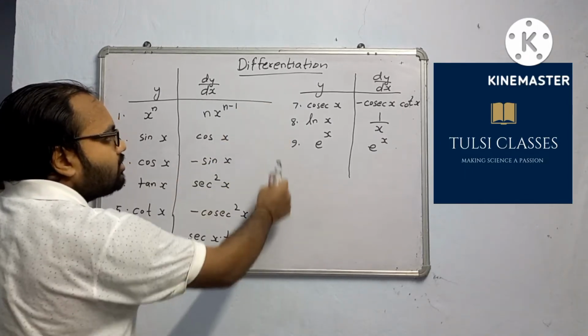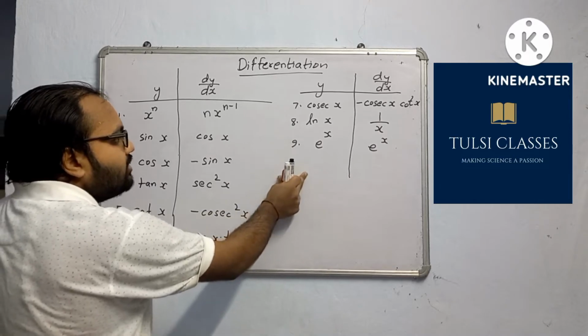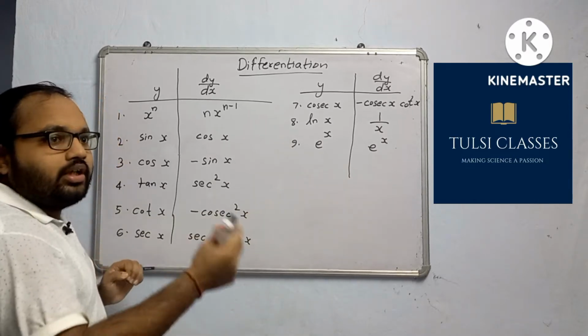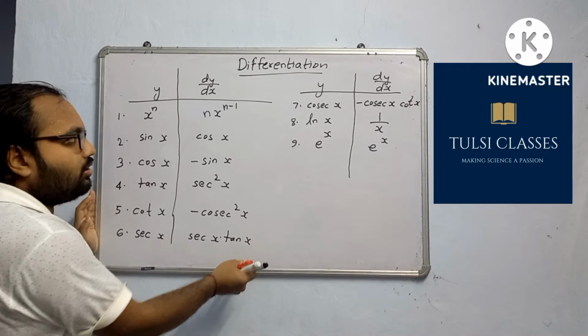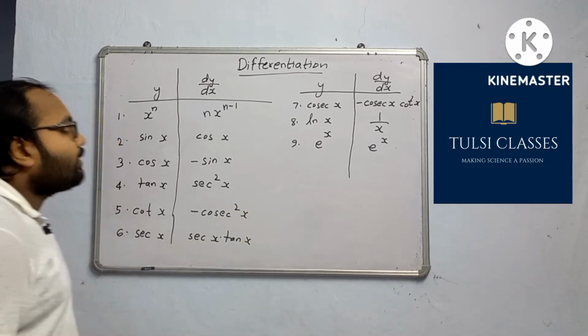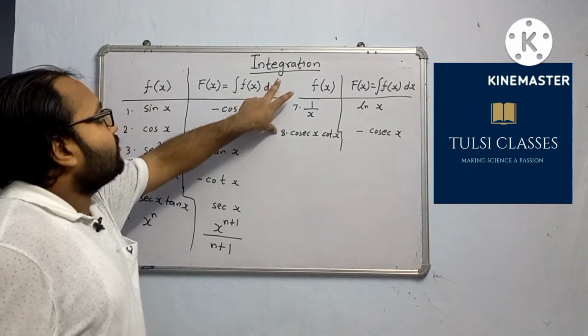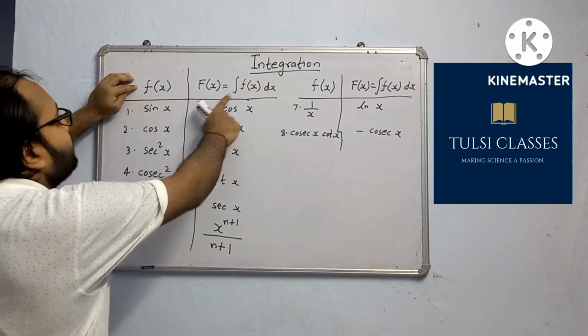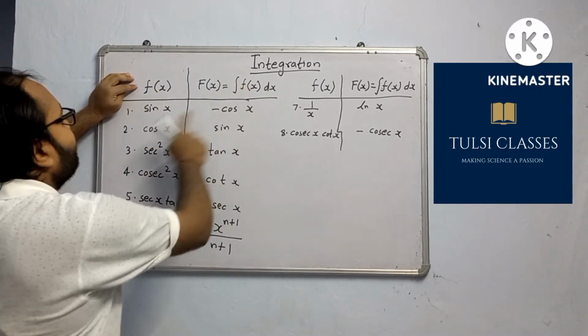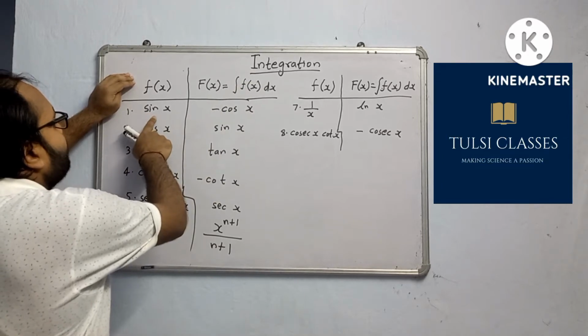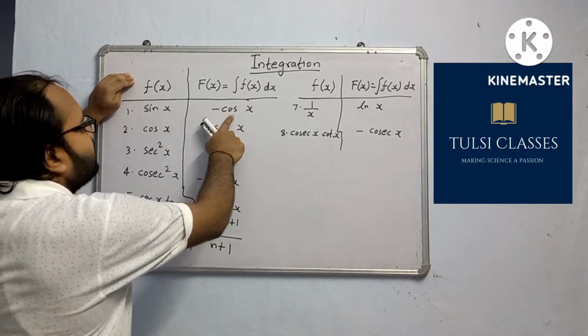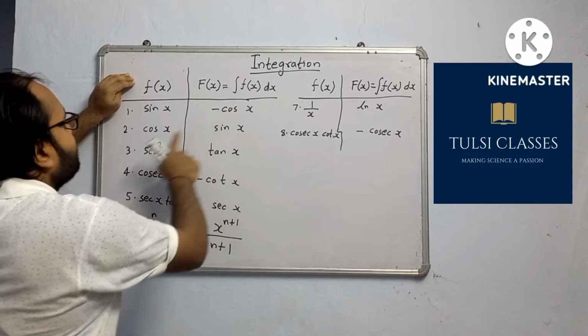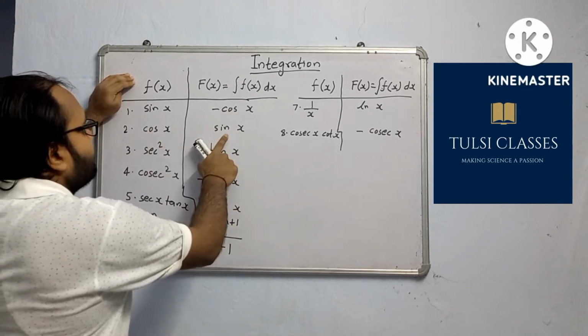Suppose 8 or 9 functions, and what will be their integration? Then again you will take a screenshot. First let me write. These are the basic formulas for integration. If there is a function in x, then the integration of that function is, number 1, sin x, its integration will be minus cos x. For cos x, it is sin x.